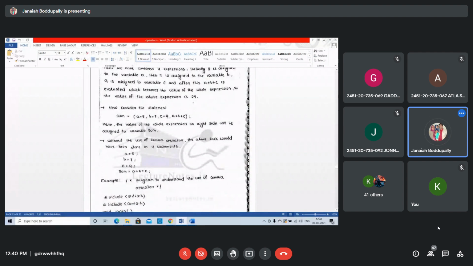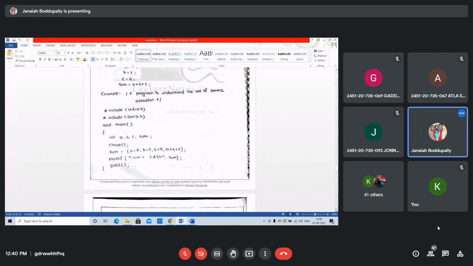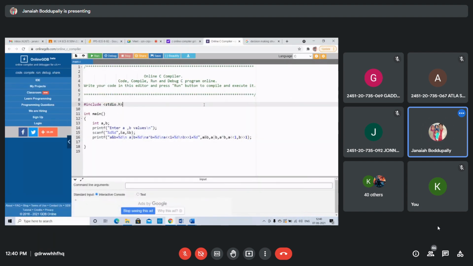Yeah, that comma operator. How can you use this? These three special operators. How to get this comma value in the comma operator? We'll execute one program each. First one is using the comma operator. We take the A, B values.